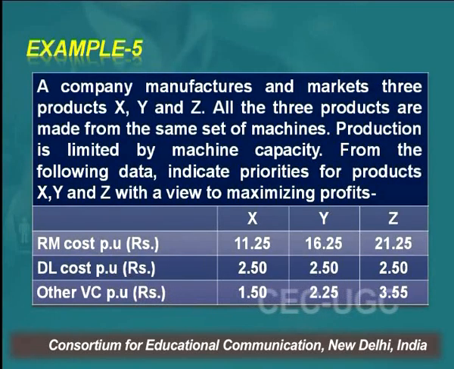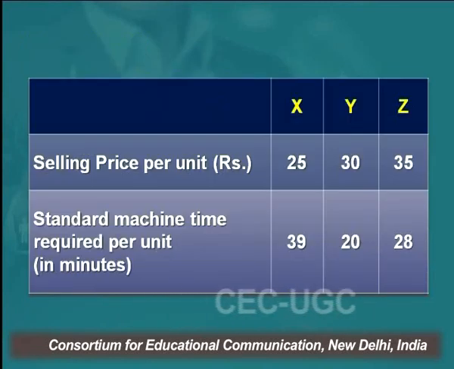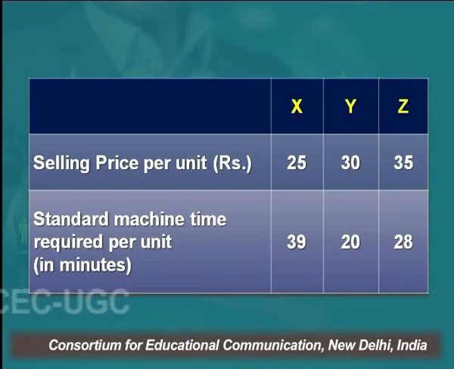What you are given is raw material cost, direct labor cost, and the variable cost. So this is your variable cost component, right? And you are given the selling price per unit, 25, 30, 35. And you are given the standard time required per unit in minutes. This is important, friends. If you produce 1 unit of X, it will take 39 minutes of the machine. If you produce Y, it will take 20 minutes. If you produce Z product, it will take 28 minutes. And mind it, our example talks about the machine capacity being limited, right?